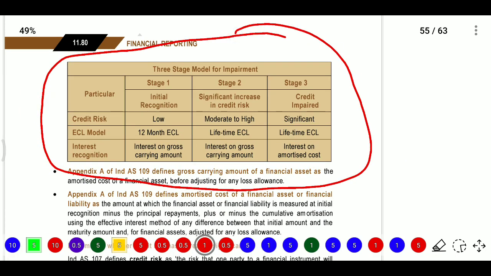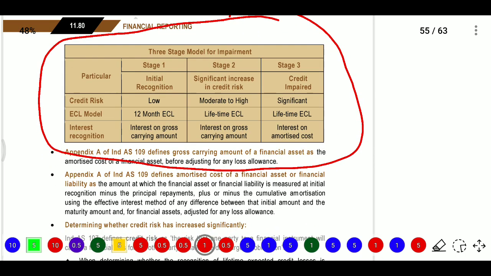Firstly, the credit risk and expected credit loss model and interest recognition in stage 1, stage 2 and stage 3. Initial recognition will be there, then a significant increase in credit risk, then credit impaired. At initial recognition the risk will be low. When credit risk is increasing, the risk will be high and credit impaired will be significant. So in the expected credit loss model, stage 1 has 12-month expected credit loss, stage 2 has lifetime expected credit loss, and stage 3 has lifetime expected credit loss, and interest will be recognized.